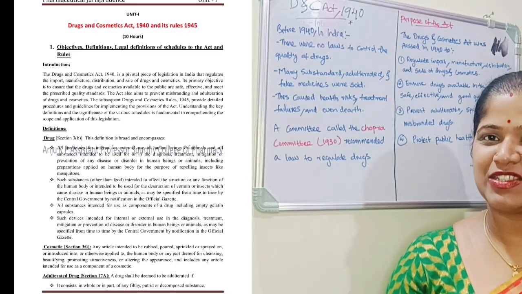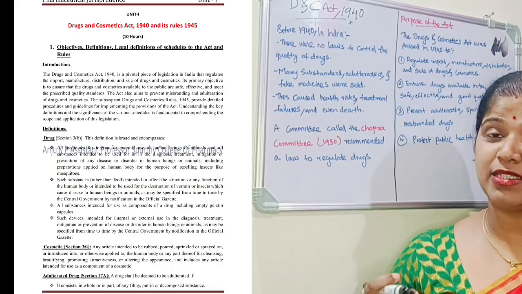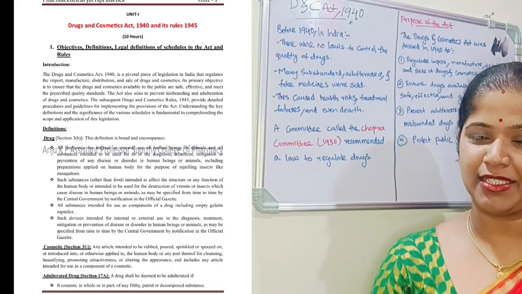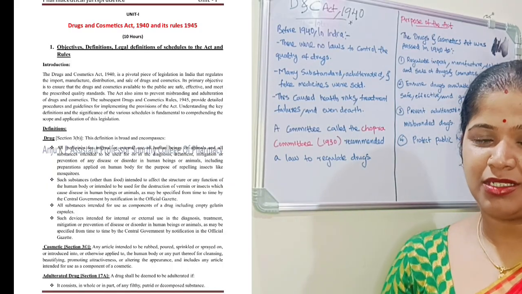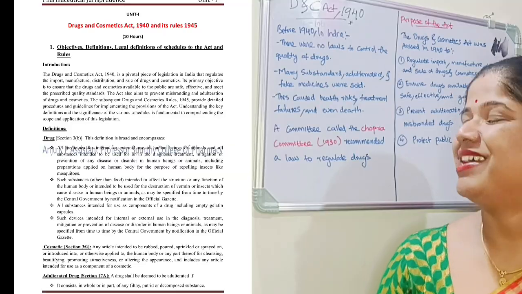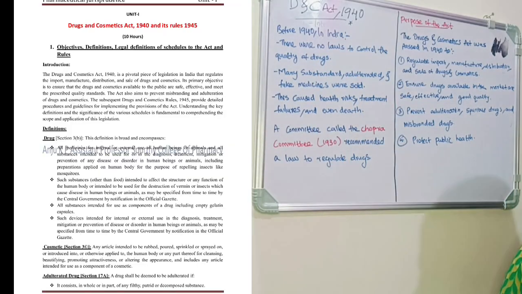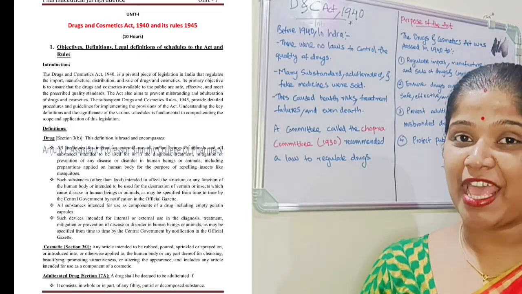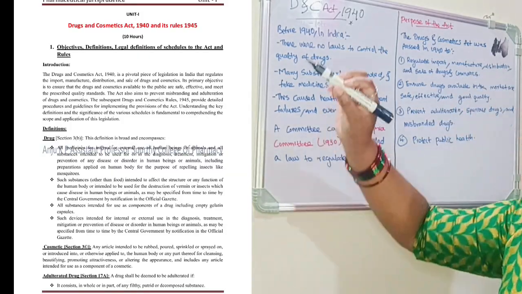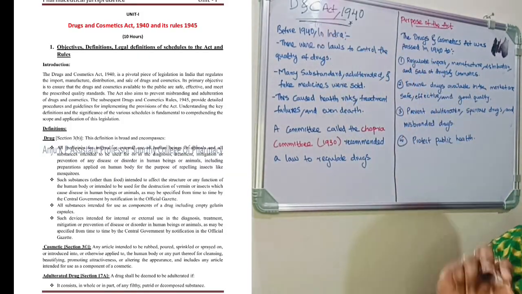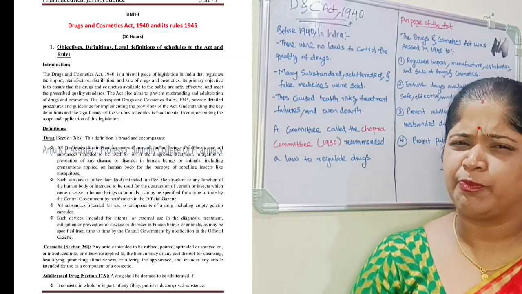So in today's lecture we are going to see pharmaceutical jurisprudence. It's a fifth semester subject. Okay, hope you people know. So in Unit 1 we are going to discuss the Introduction to the Drugs and Cosmetics Act, that's the DNC Act 1940.